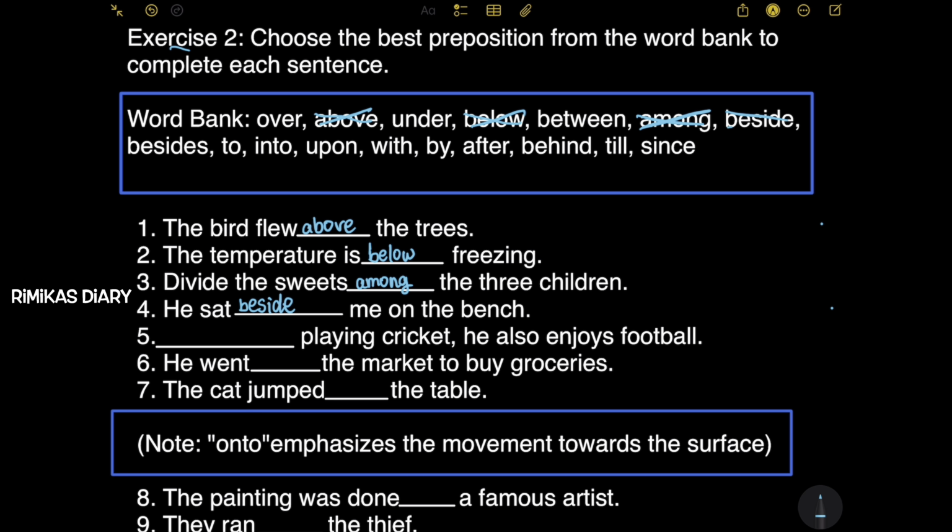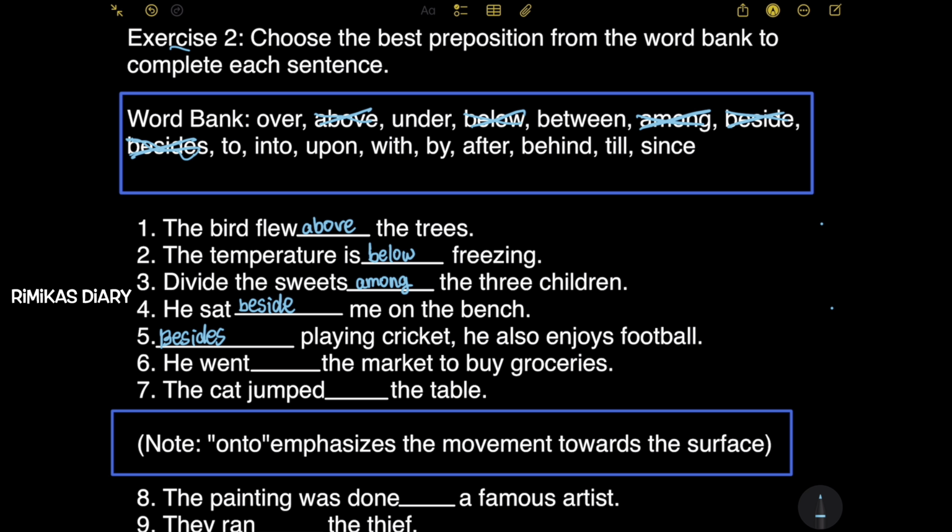So let me cross it out. Next, dash playing cricket. He also enjoys football. So I'm going to put besides. So it means apart from playing cricket, he also enjoys football. So besides will be the correct word.